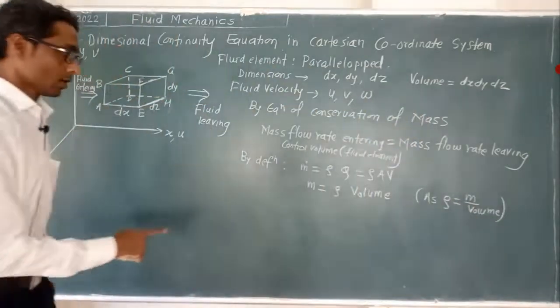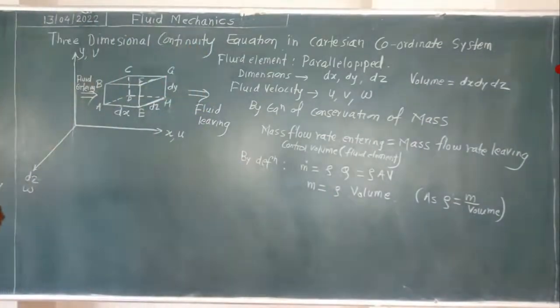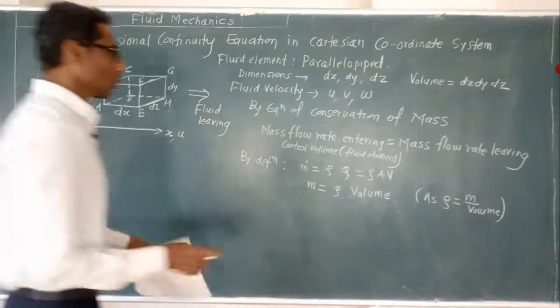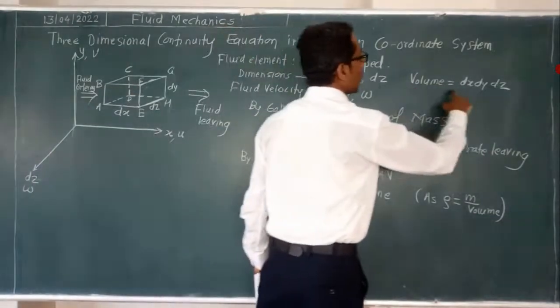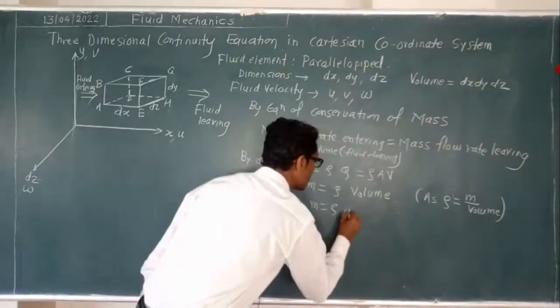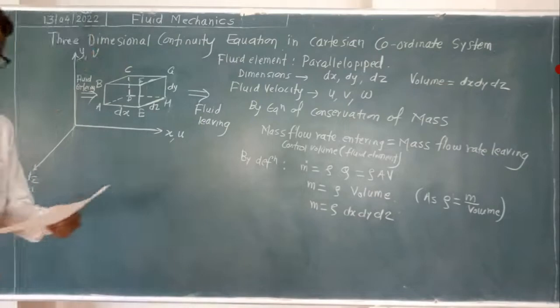So this is for mass flow rate, this is for only mass. So m will be equal to rho into the volume of the fluid element, dx dy dz. So rho into dx dy dz.